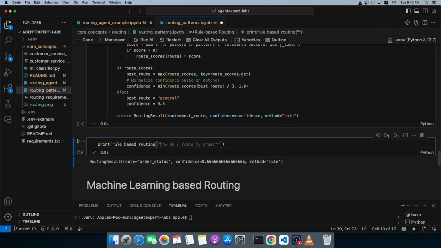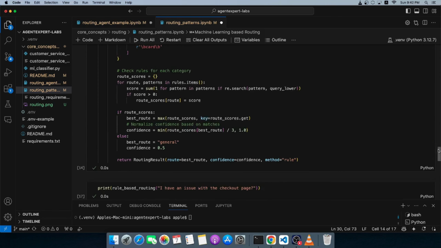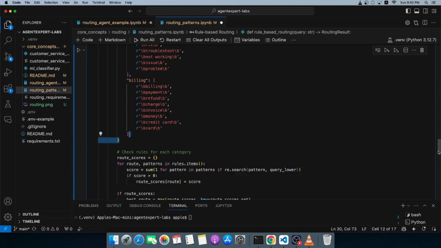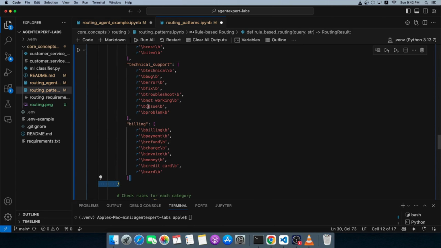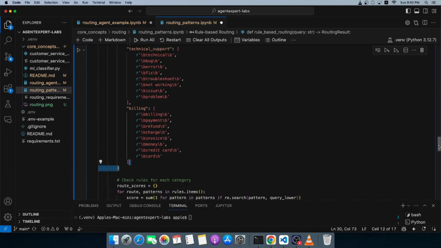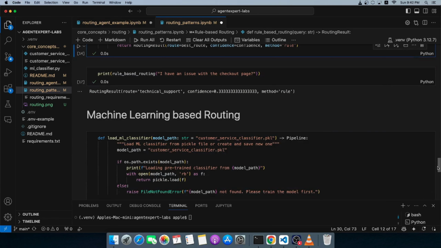Let me give it: I have an issue with the checkout page. Oh, it was able to find this because I think it found the word issue in the technical support dictionary. Let me go there. Issue. There it is. That's why it was able to rightly select the node as technical support. All right, so we know how that works now.